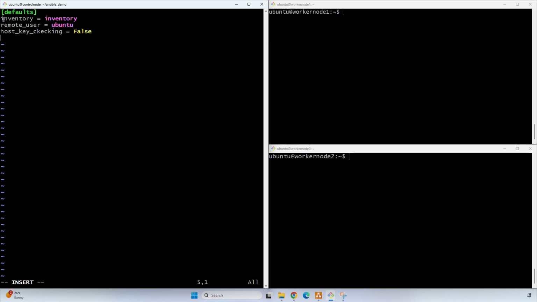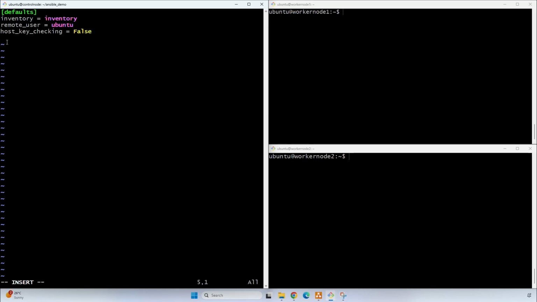Basically, it is telling that the inventory file is present in this current location with this name, and the remote user is Ubuntu. We can provide these arguments by the command line as well, but we would need to provide them again and again while running Ansible commands. So rather than giving these arguments again and again on the command line, we are providing this information in the Ansible configuration file. The inventory file is present in this current location with the name inventory, we are using remote user as Ubuntu, and we are setting host key checking as false.